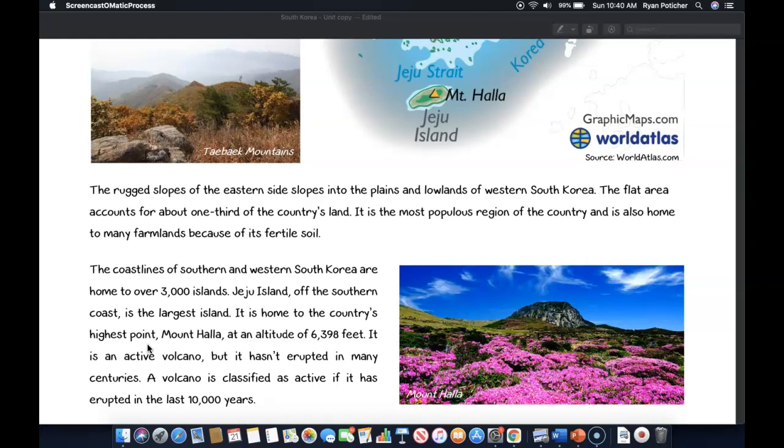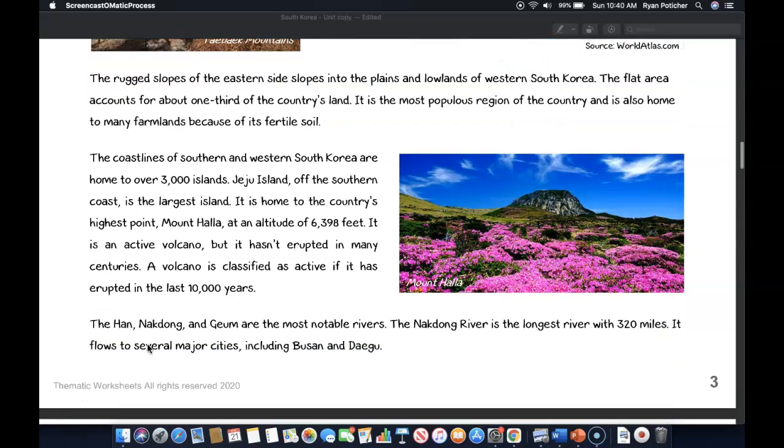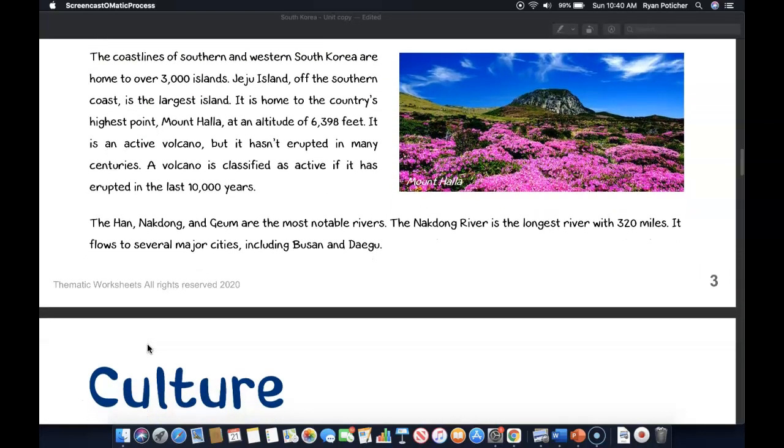The flat area accounts for about 1/3 of the country's land, and it is the most populous region of the country and is also home to many farmlands because of its fertile soil. The coastlines of southern and western South Korea are home to over 3,000 islands. Jeju Island off the southern coast is the largest island.